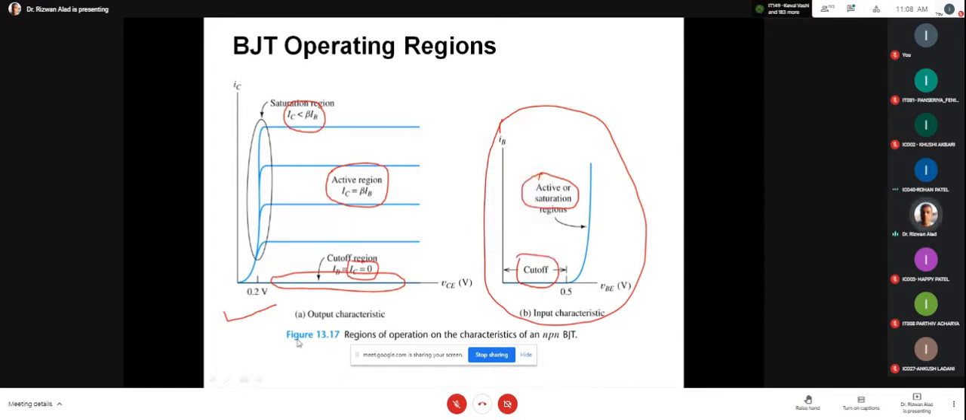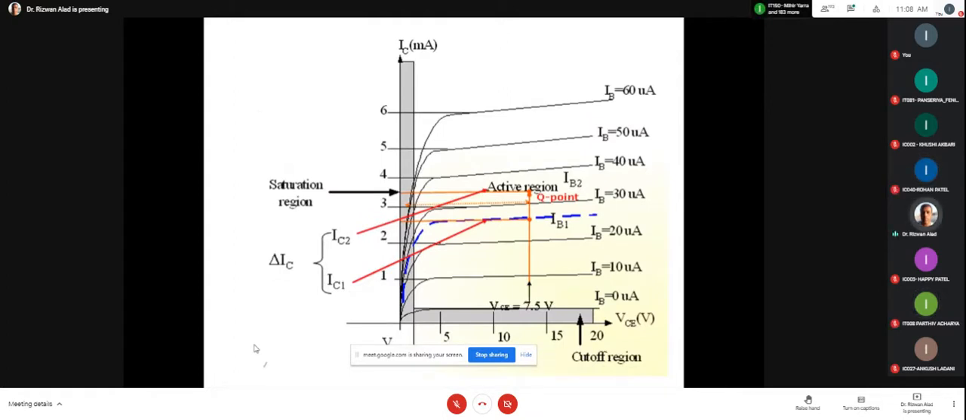Yes, up to here, any doubt, anyone? No, sir. Okay. Now, a similar graph is mentioned here. Okay, it is a practical graph. As I told you, you can observe the bottom line. In this bottom line, IB is equal to 0, but IC is a very, very small value. That's why this region is known as the cutoff region.